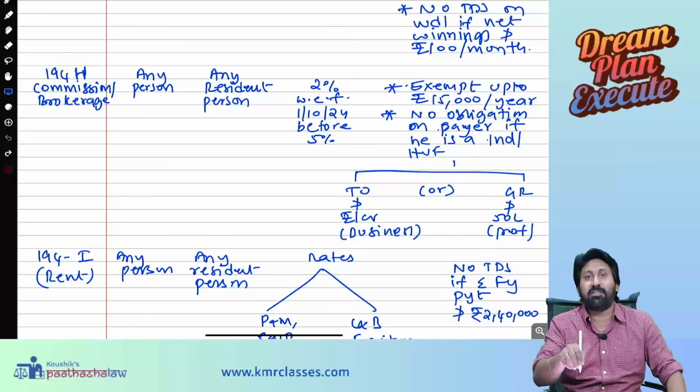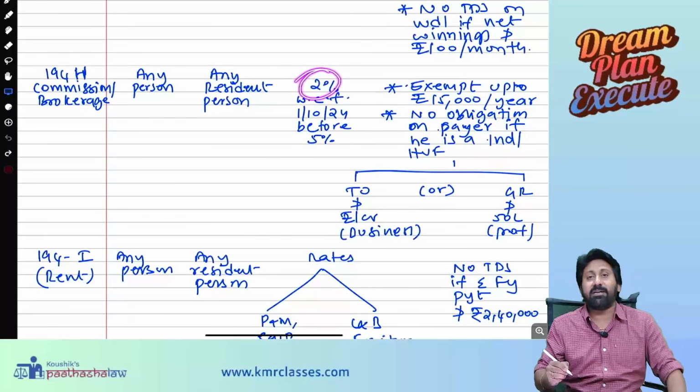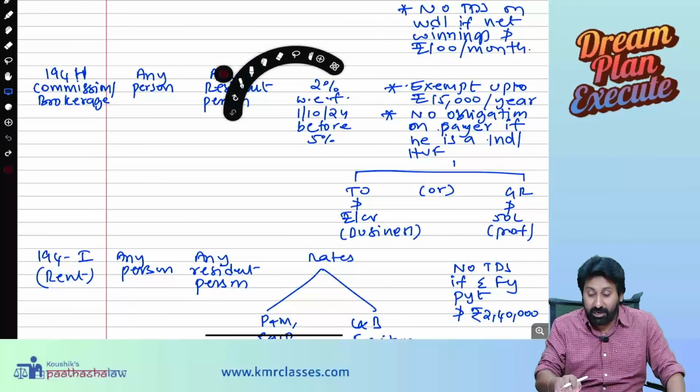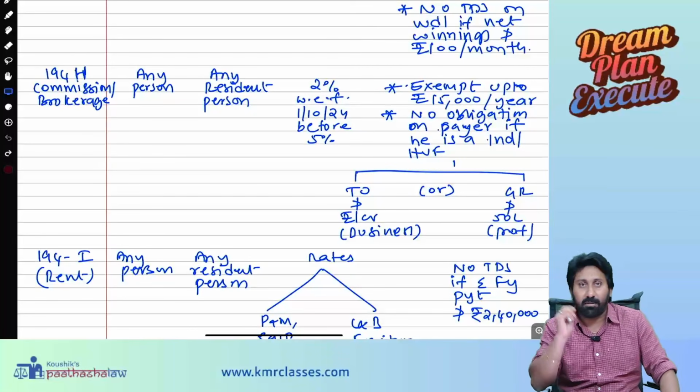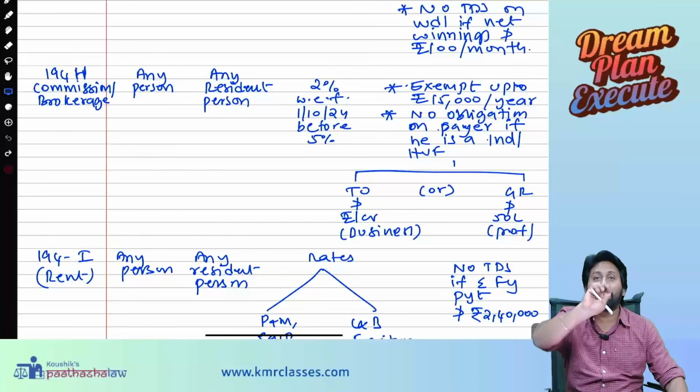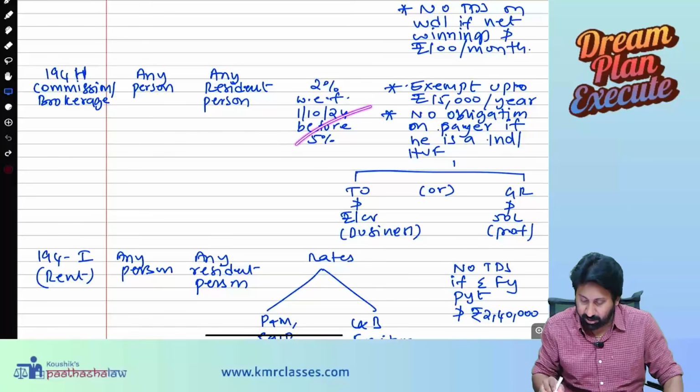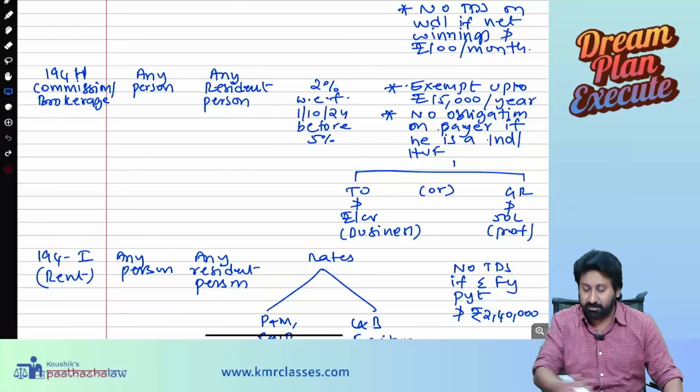After 1/10/24, if the payment is being made, 2% is the rate of TDS. 1/10/24 will come in 4 TDS sections. Write them on a separate paper so that you will remember which sections that date will come in. Okay, next. To what extent is exemption there?